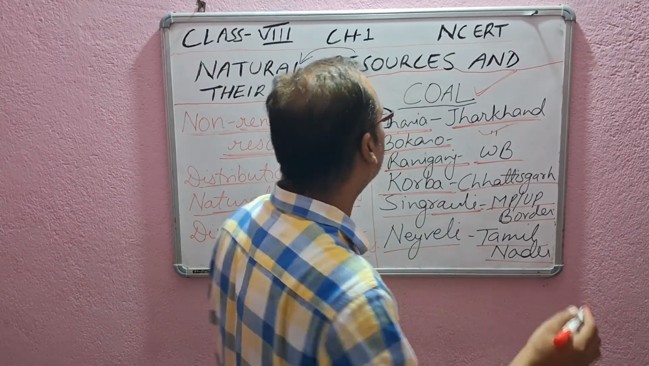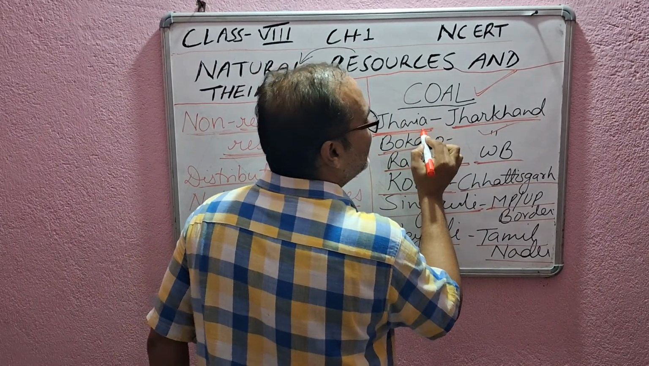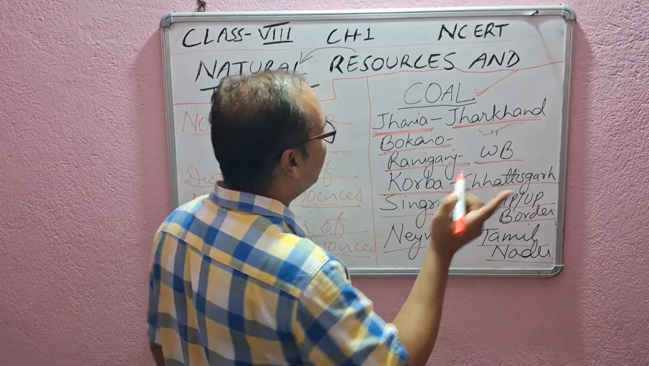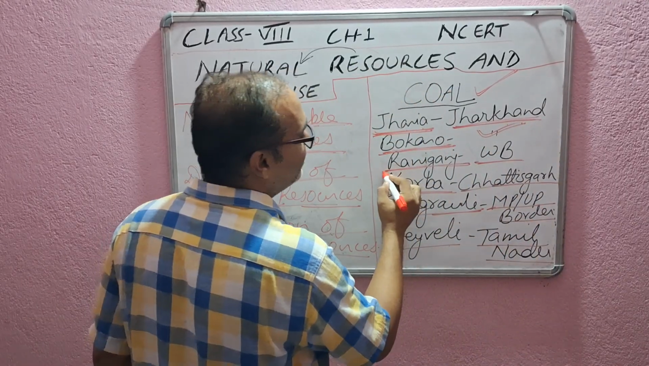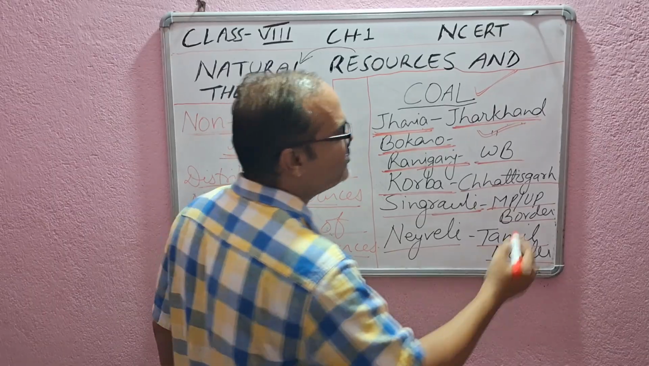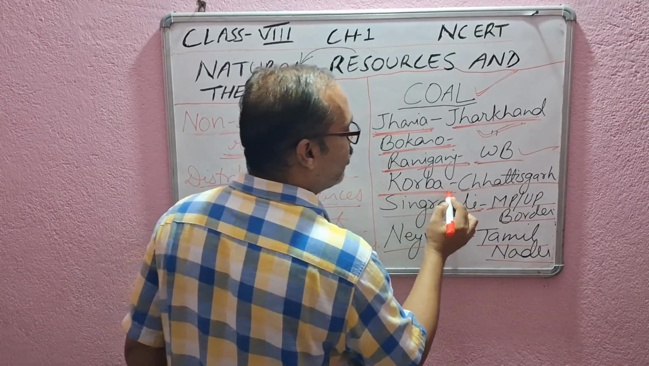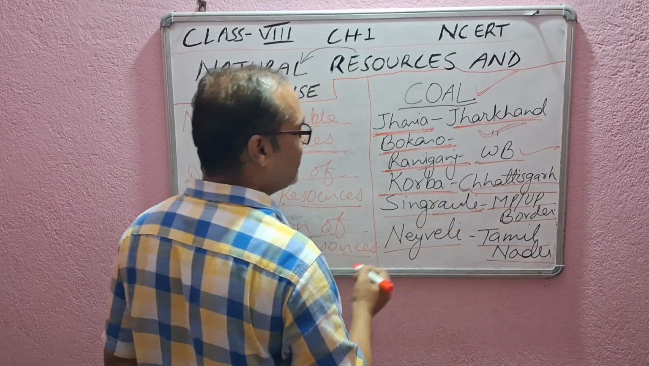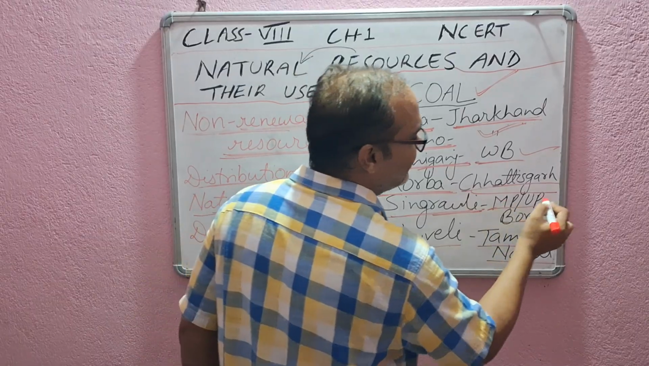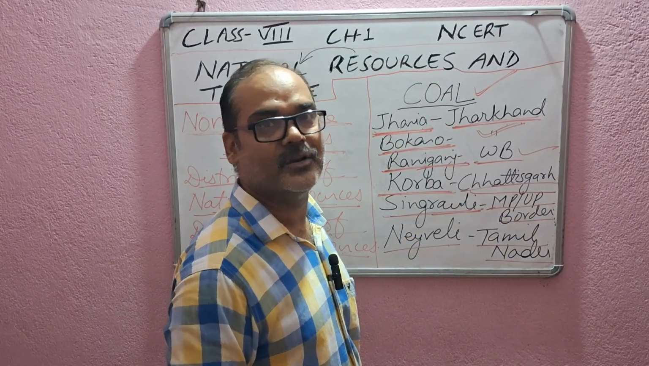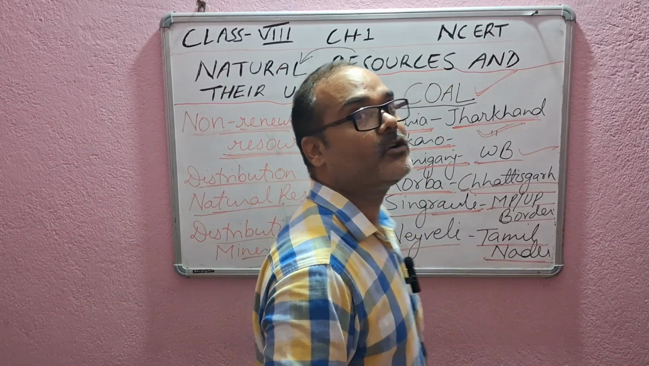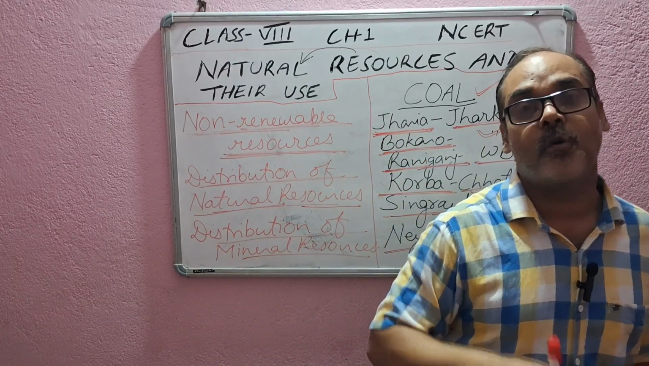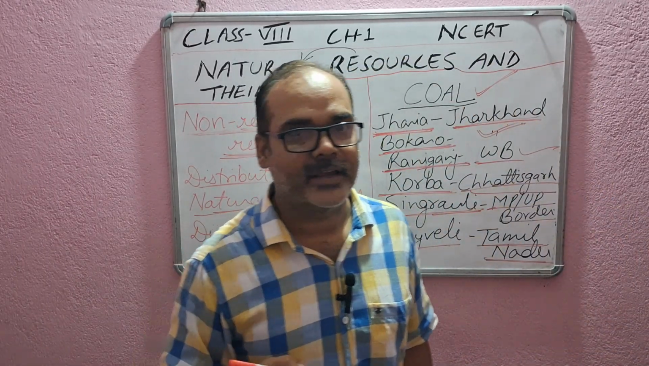Once again I am telling you, note down please. Jharia is in Jharkhand. Another place, Bokaro, is also in Jharkhand. Next we have Raniganj, in West Bengal. Then Korba, in Chhattisgarh. Singrauli is on the border of Madhya Pradesh and Uttar Pradesh. And Neyveli is in Tamil Nadu. In map work also these types of things come. In competitions also it comes. Okay. Now the next.